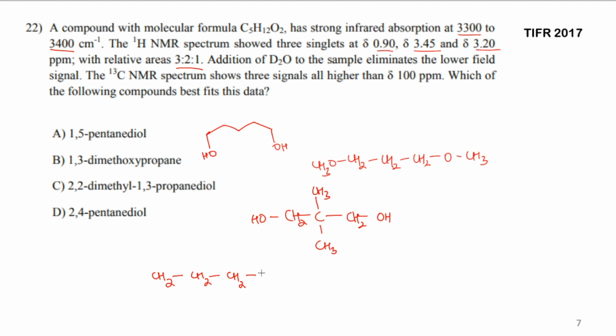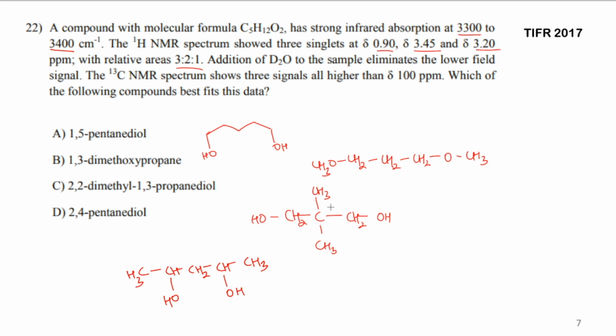And that is 2 and 4. I just made a mistake, sorry about that. So we have to make it 1 2 3 4 5, second position OH, fourth position OH. This is what we are going to get.